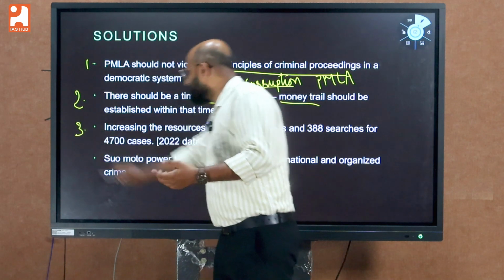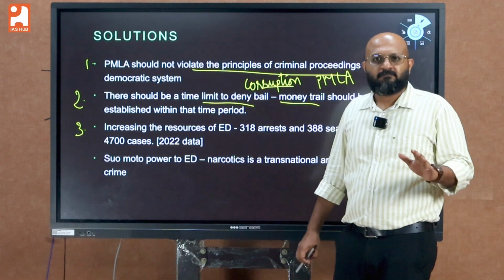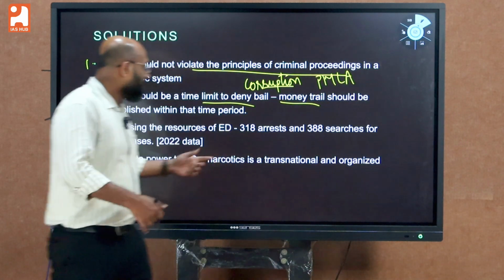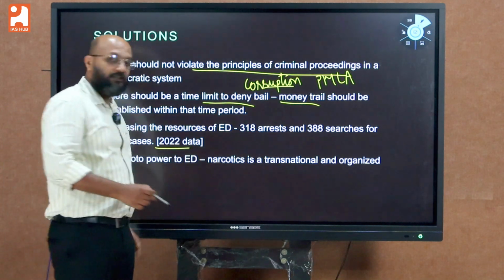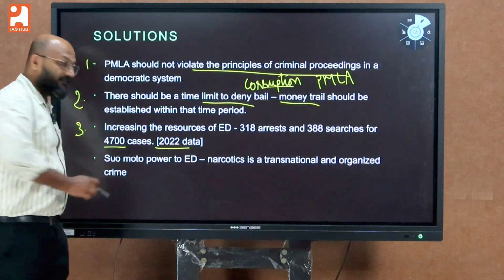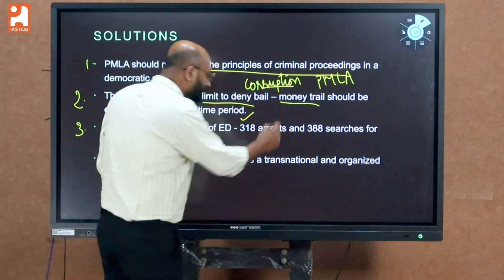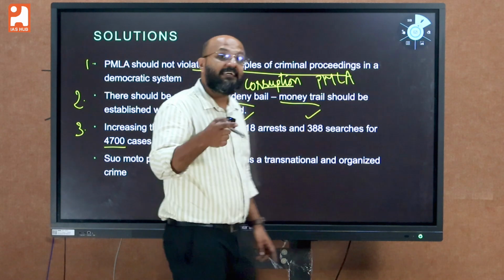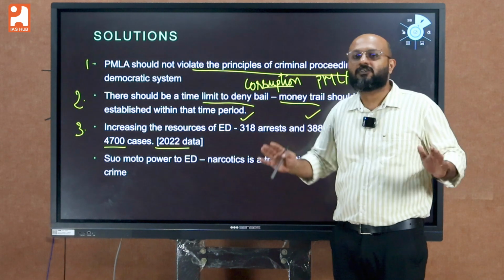And the third thing is, see, the resources of the ED should be increased. That is also very important. Why can we say that? Look at the stats. This is from the 2022 data. ED took up almost 4,700 cases, but arrests were made in only 318 cases, and searches were conducted in only 388 cases. This clearly shows the resource crunch of ED.